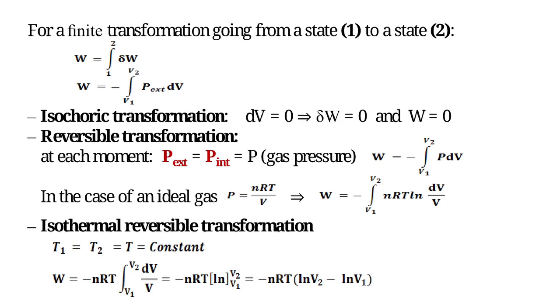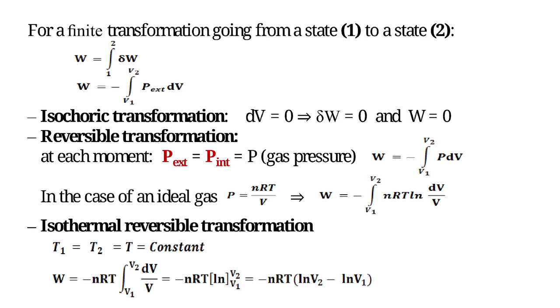Isochoric transformation, dV = 0, so δW = 0 and W = 0. Reversible transformation. At each moment, Pext = Pint, the gas pressure, W = −∫ from V1 to V2 of P dV.